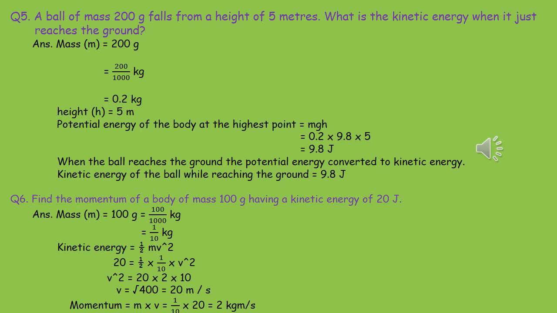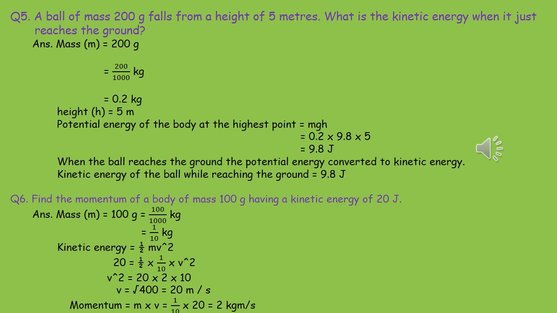Remember, in this sum, they are asking to find out kinetic energy. So generally we look for mass and velocity of the body, because the formula for calculation of kinetic energy is half mv square. But those parameters are not provided. Mass is given but velocity is not given. So first we have to find out the potential energy, and we have to use the concept that potential energy is converted to kinetic energy fully, and thus we will be calculating the kinetic energy.